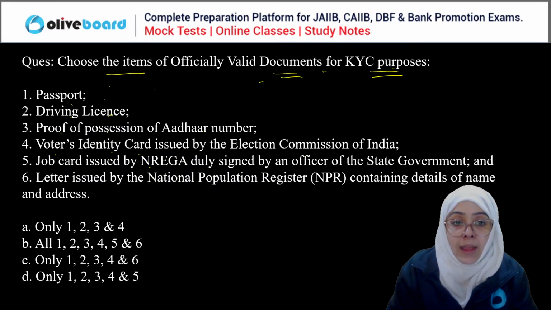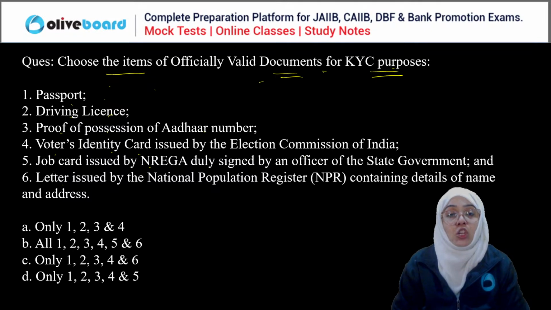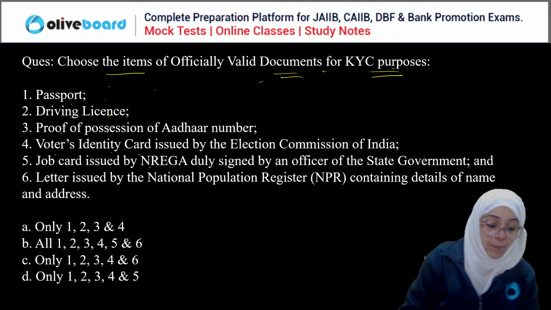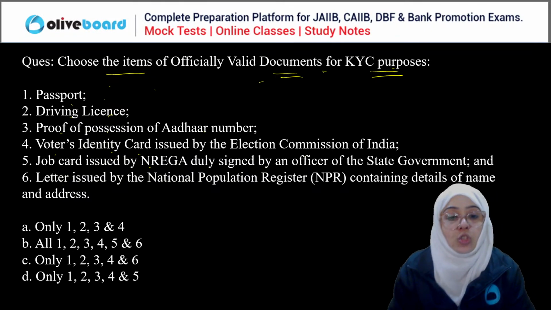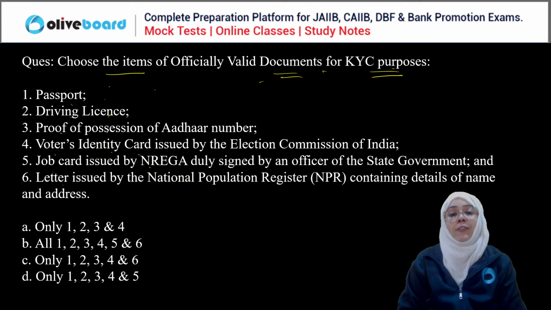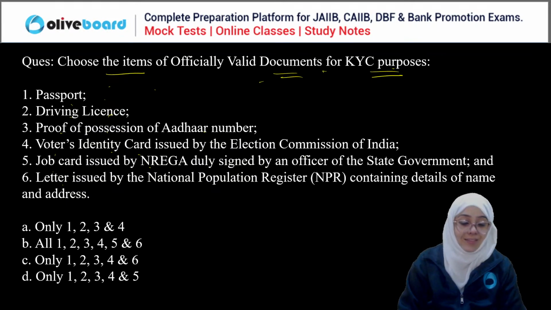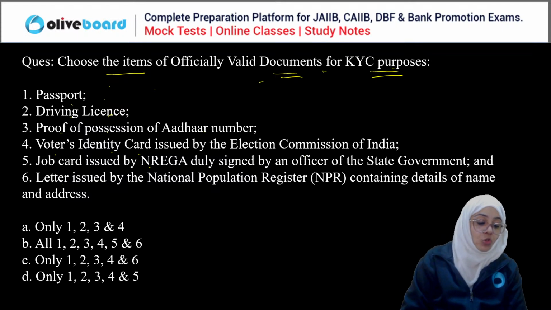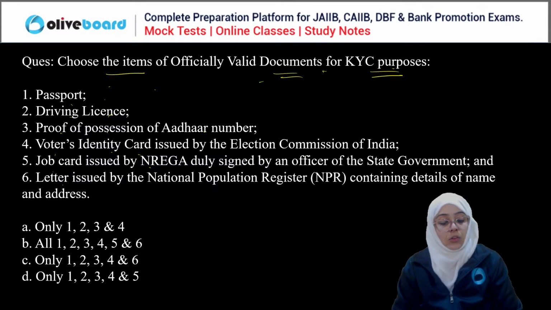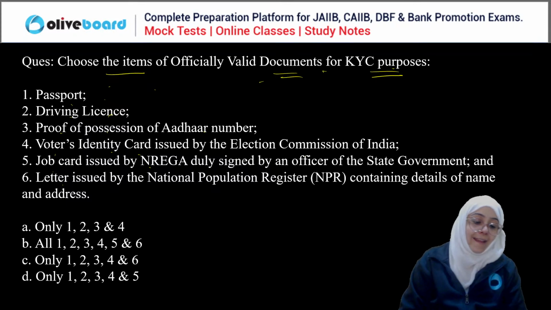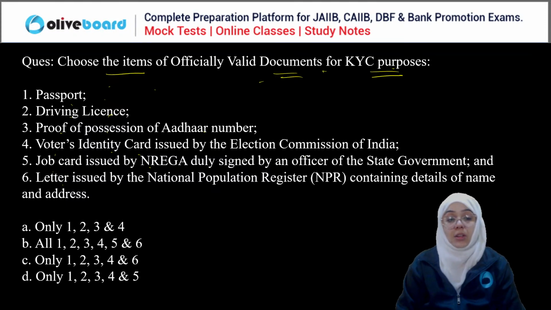Which of the following are the items for officially valid document for KYC purpose? Everyone, please answer this question correctly.